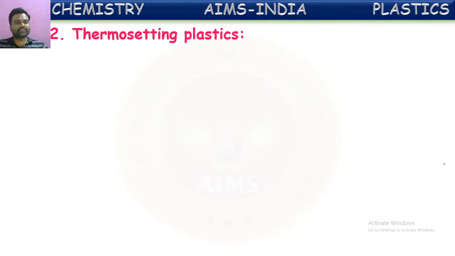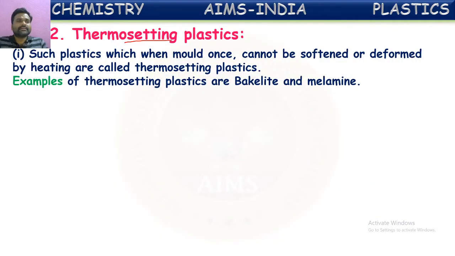Second type of plastics are thermosetting plastics. In the name itself it is setting. Once they are set, we cannot remold them. Thermosetting plastics are such plastics which, when molded once, cannot be softened or deformed by heating, are called thermosetting plastics.